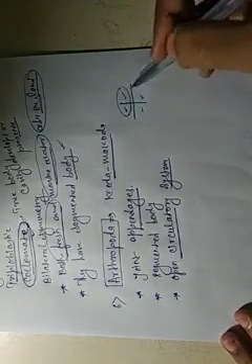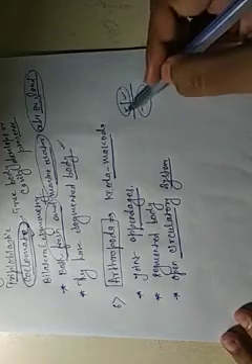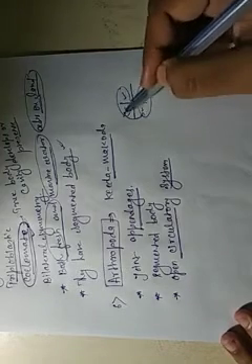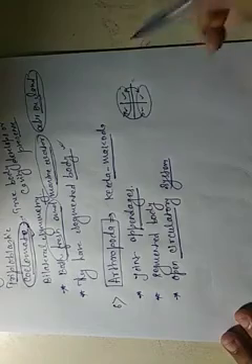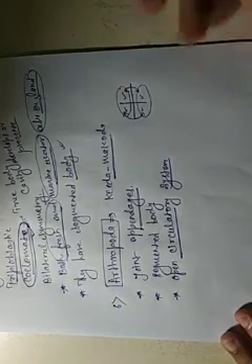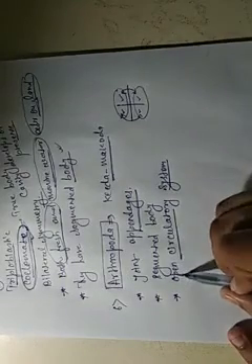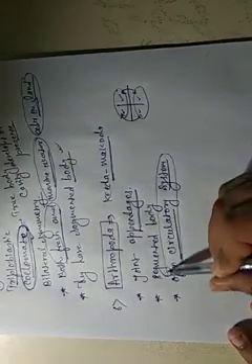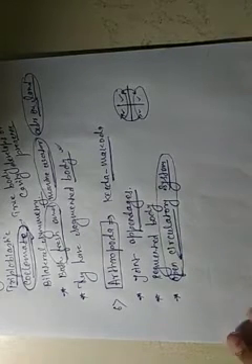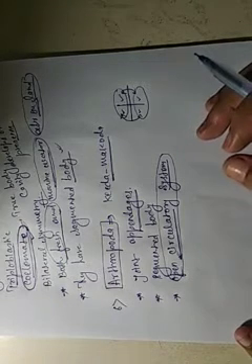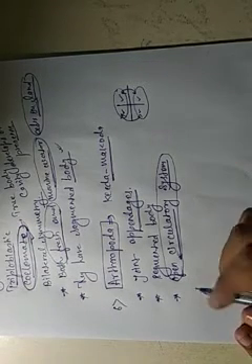This one is called the auricle, this one is called the ventricle, and it is divided into right and left. In an open circulatory system, blood is present in the body, but there is no particular place to store the blood. So it is called an open circulatory system.